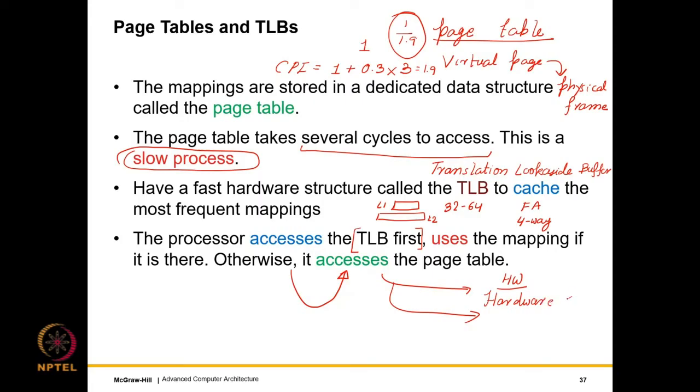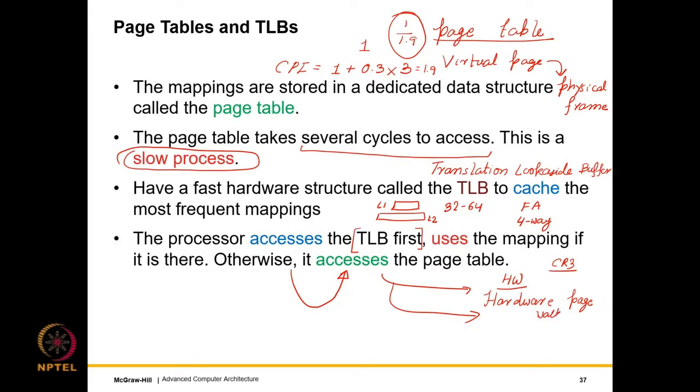Intel processors provide a machine specific register called CR3. Here we store the base address of the page table. A small routine stored in firmware, a set of instructions that the hardware already has, uses the CR3 register, the page table register, and it automatically walks the page table, traverses the page table, finds the mapping, and then updates the TLB. So this is a hardware page walk, and this is efficient.